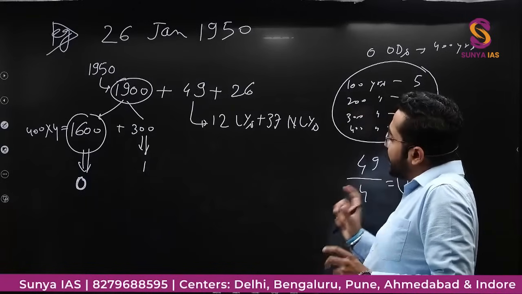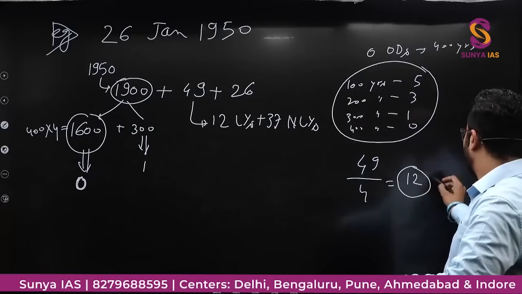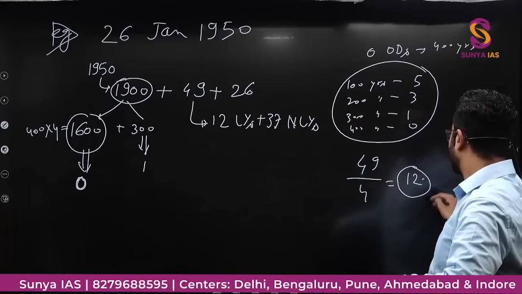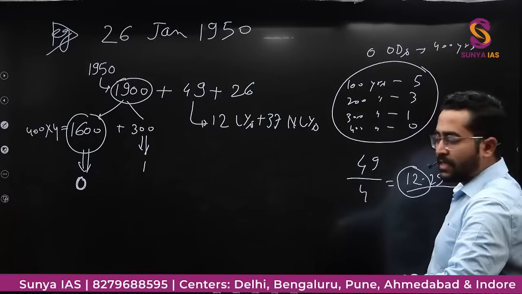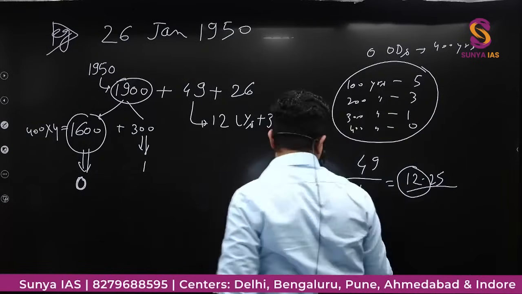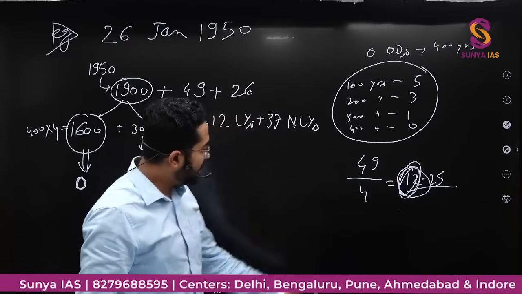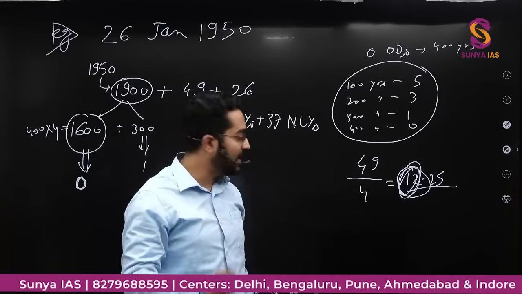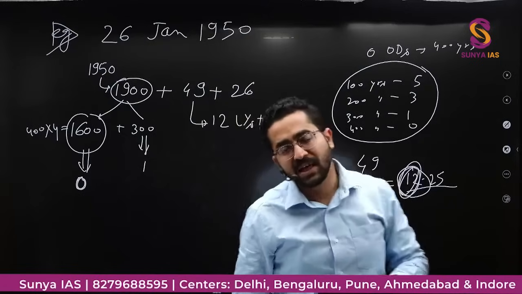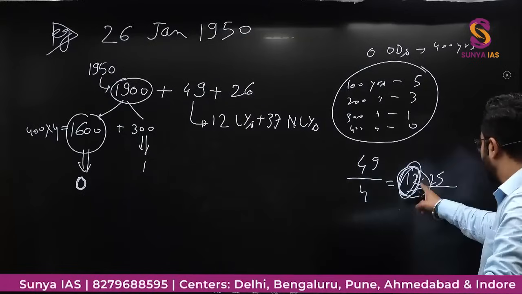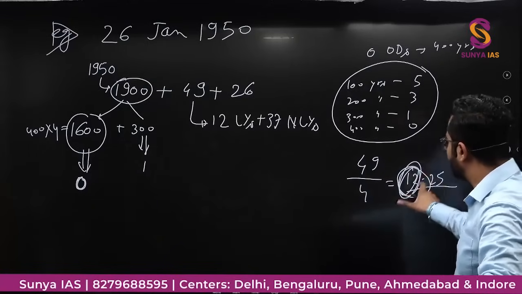So in 49 years, if I'll divide by 4, it would be 12 point something. So it will be completely divisible 12 times. That means there will be 12 into 4, 48, right? So there will be 12 leap years, because 49 is completely divisible by 4 only 12 times. Then point छोड़ दो, इसको 12 ले लो. So this 12 will be leap years.